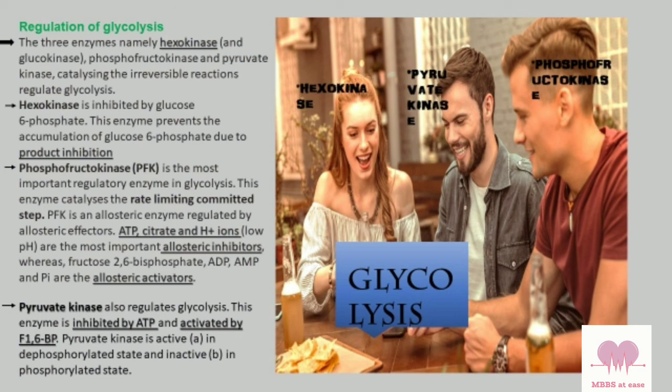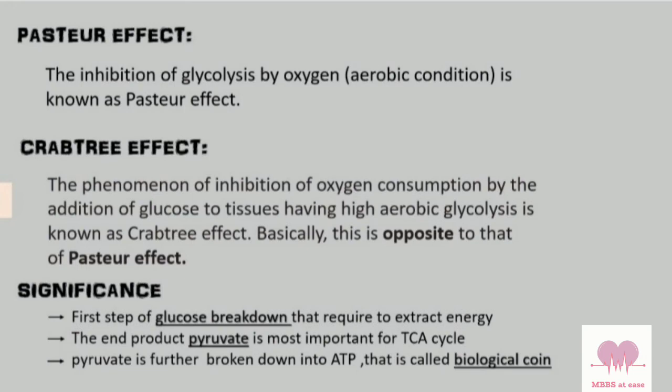The inhibition of glycolysis by oxygen is known as the Pasteur effect. The phenomenon of inhibition of oxygen consumption by addition of glucose to tissues having high aerobic glycolysis is known as the Crabtree effect. Basically, this is opposite to that of the Pasteur effect. The end product pyruvate is most important for the TCA cycle. The pyruvate is further broken down into ATP, that is called the biological coin.